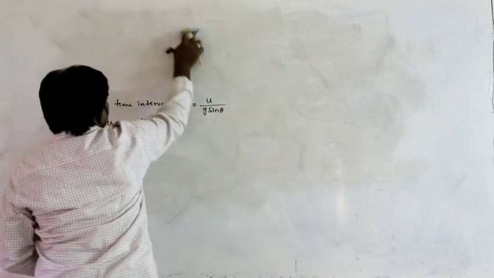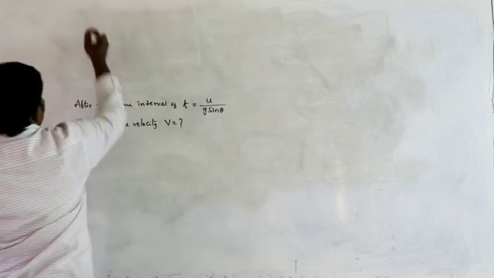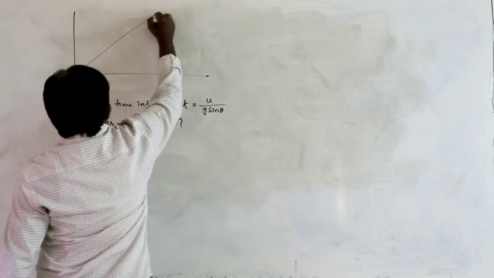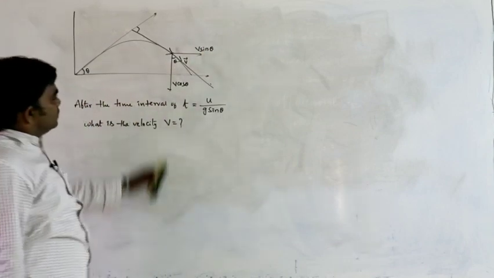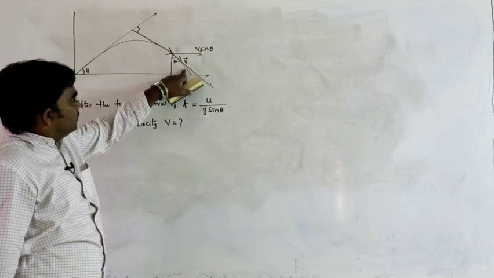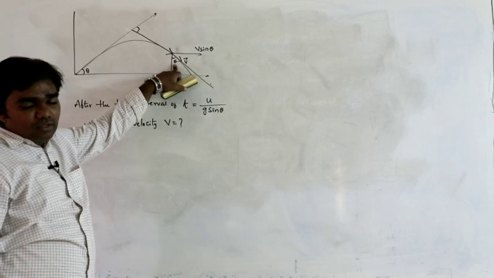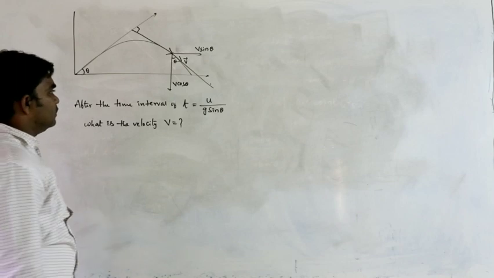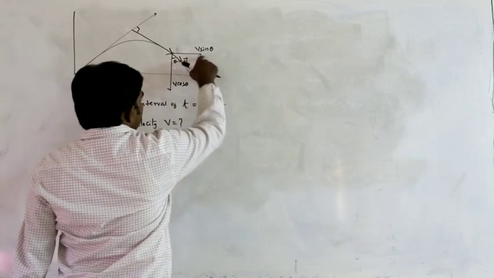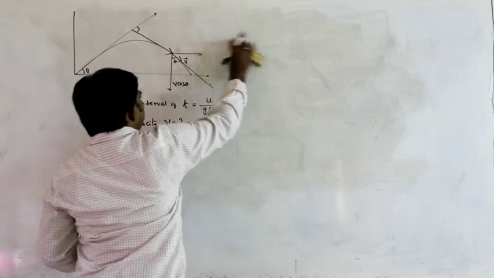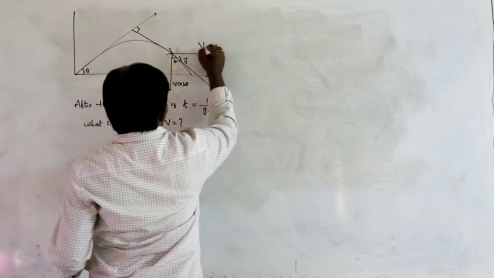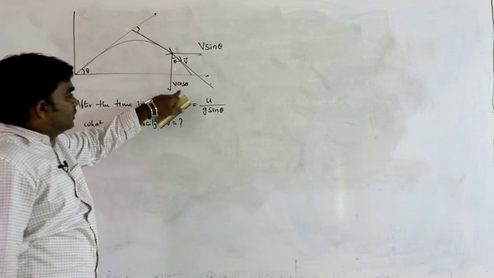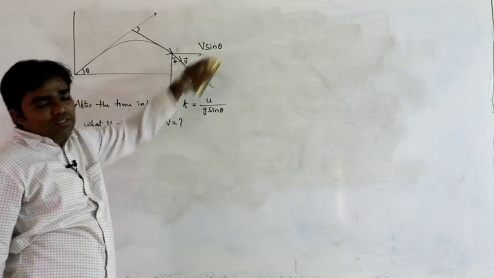Again we can draw this. This is the velocity vector V bar. It makes an angle theta here. V can be divided into two components. One is V cos theta, another one is V sin theta. So this is V cos theta and this is V sin theta. Because with whichever axis it makes an angle theta, that component is cos theta, and the other component is sin theta.